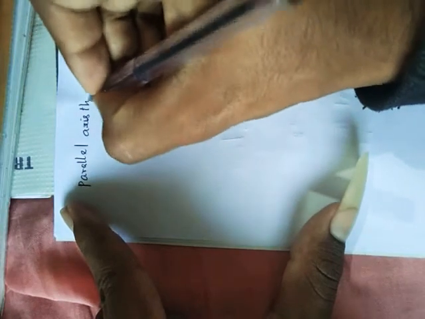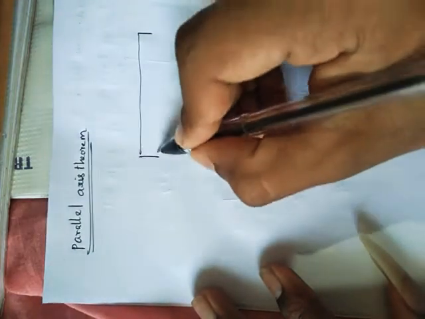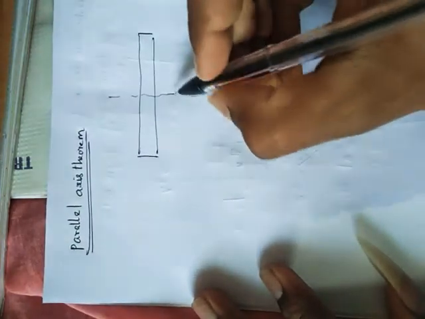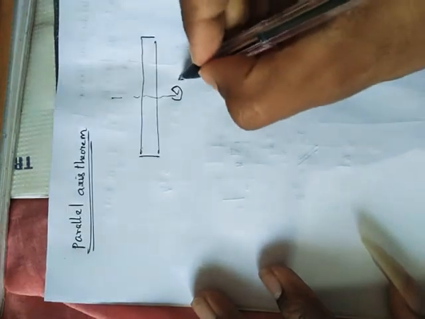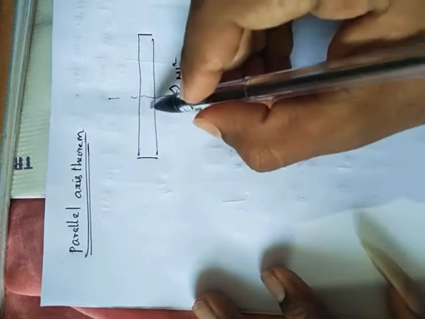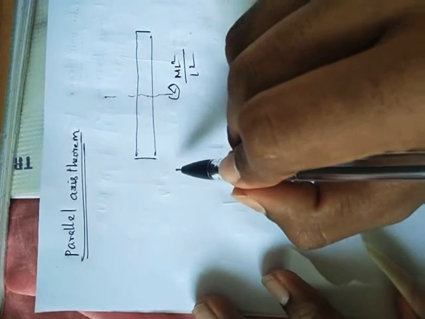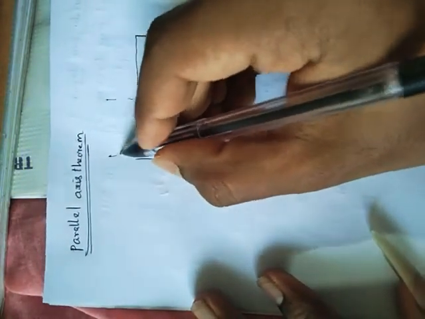Now moving to another theorem, the parallel axis theorem. Very, very important. What's the parallel axis theorem? Sometimes you assume a rod. You already know that with the axis of rotation at the center, the formula is ml square by 12. Sometimes they ask about the end. I already said that towards the end, what's the formula? If they ask likewise, the axis would be here.